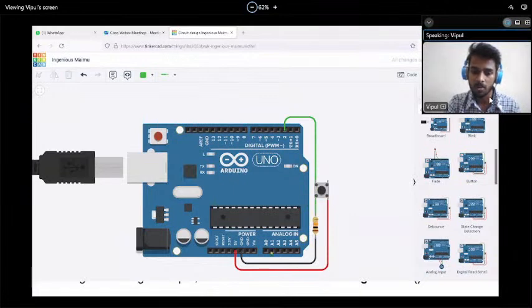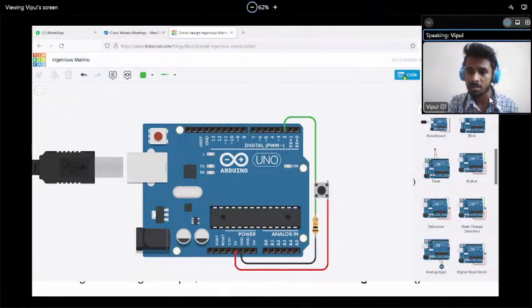If we don't keep the resistor, what will happen? Ground will go there directly, and this pin is already internally connected. So if we start the simulation and press the button, ground and 5-volt will become shorted, and this might damage our Arduino. That's why we keep one resistor. If you don't keep it, then ground goes directly and it's always detecting 0 volt all the time. But we want to detect 0 and 5 volts. There are two possible states in a digital signal, either high or low.